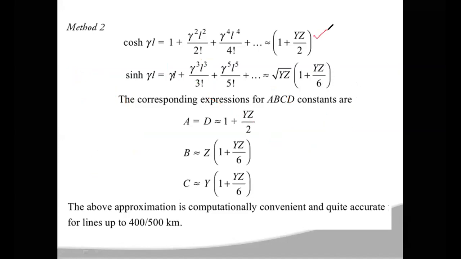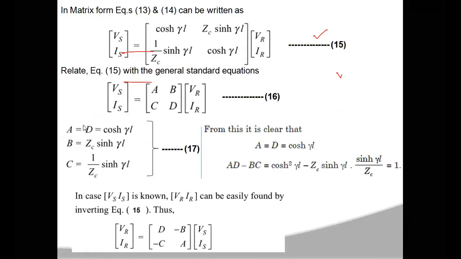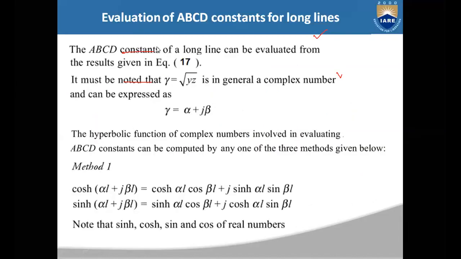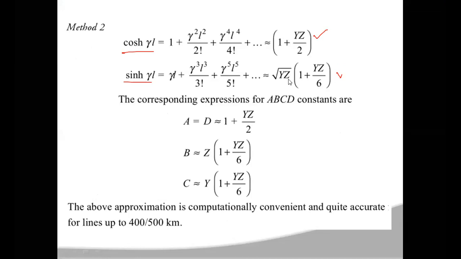Okay. So this is how you can evaluate cos h gamma L and sin h gamma L. After knowing cos h gamma L and sin h gamma L, you substitute these two in your ABCD parameters in equation 17, where A is equal to D, which is cos h gamma L, B is equal to ZC into sin h gamma L, and C is equal to 1 by ZC sin h gamma L. Here in place of cos h gamma L, you substitute 1 plus YZ by 2, and in place of sin h gamma L, you substitute root YZ into 1 plus YZ by 6.